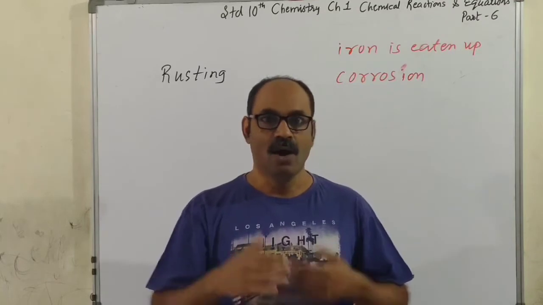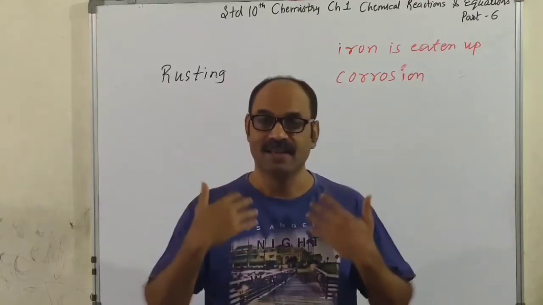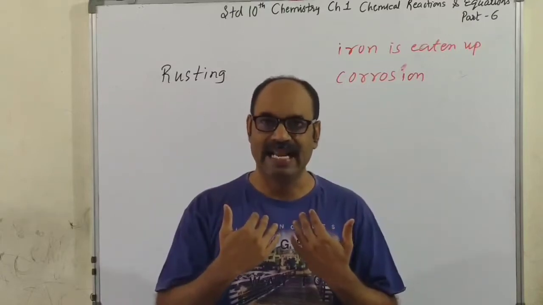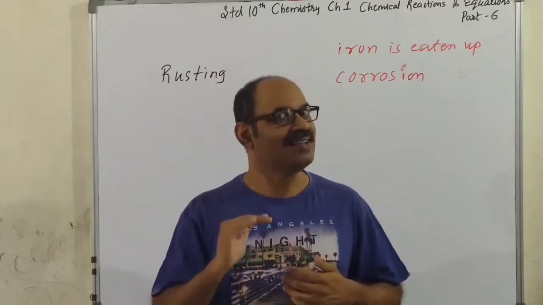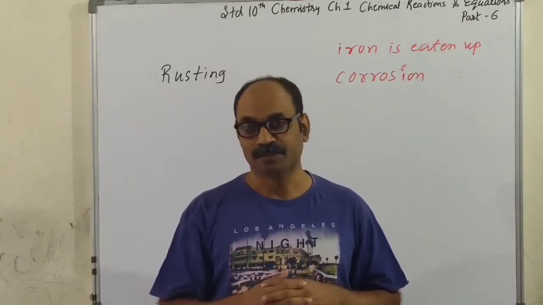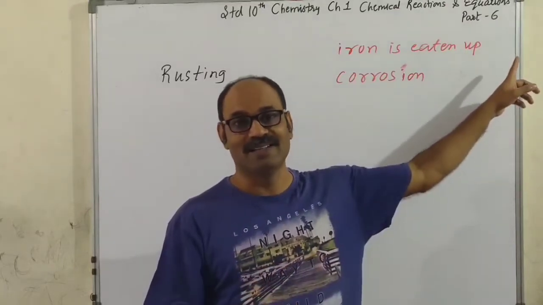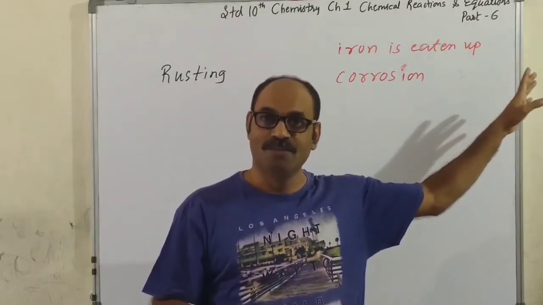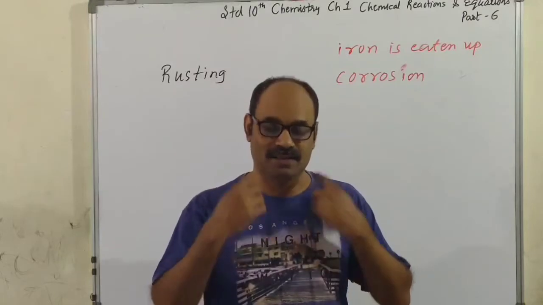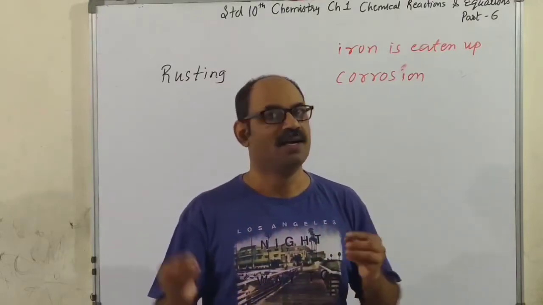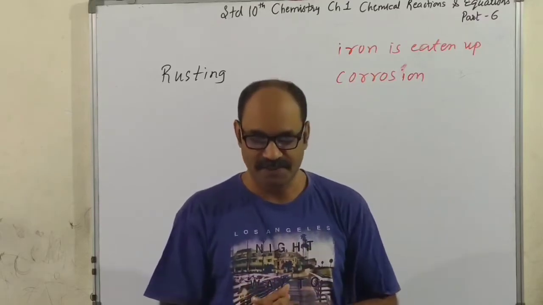Then on silver ornaments, which are white and shiny, they become a little dull and black. That is nothing but formation of silver oxide. Don't tell me that silver is less reactive, so how does it form oxide? It forms because silver ornaments are not of pure silver. If it is pure silver, it will hardly react with oxygen.